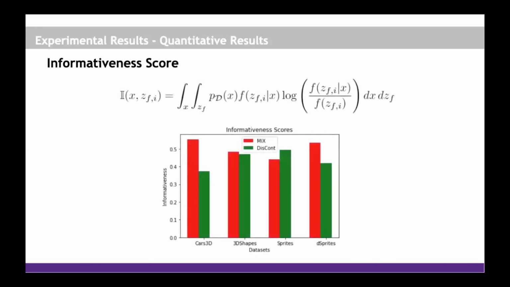To quantitatively evaluate our model, we use the informativeness score metric. Disentangled representations need to have a low mutual information with the base data distribution, since ideally, each representation should capture at most one attribute within the data. Therefore, we expect a good disentangled representation to have a low informativeness score. We outperform the state-of-the-art unsupervised disentanglement model MIX on 4 benchmark datasets.